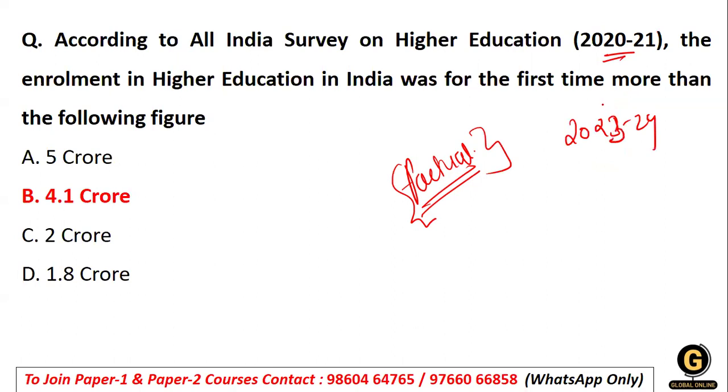So as per the All India Survey on Higher Education 2023-2024, the enrollment in higher education is more than the figure. Here they may give you 5 crores or 1.8, so they will give you the nearest. Actually right now it is 4.1, so they may give the answer as 4 only, and the right answer will be 4 crore because your actual enrollment is more than 4. So you have to be very careful when such a question comes. When you are preparing your revision, you should match such questions with today's data, right?